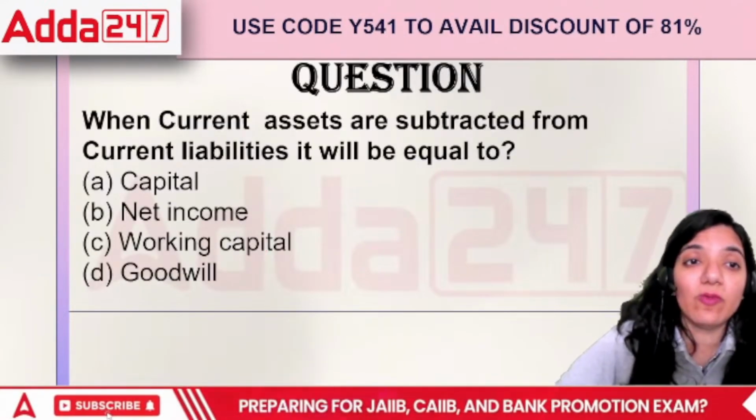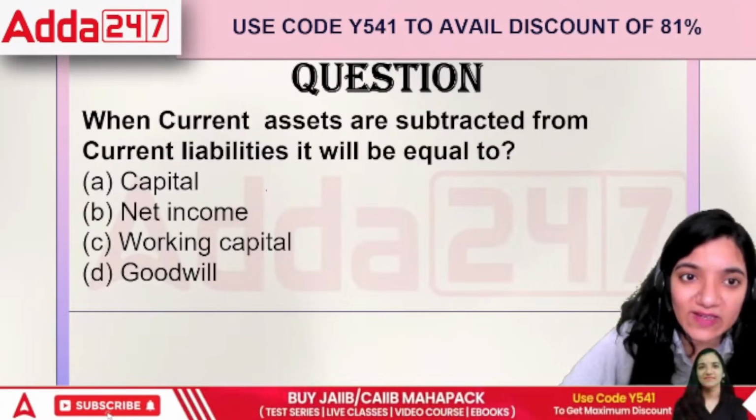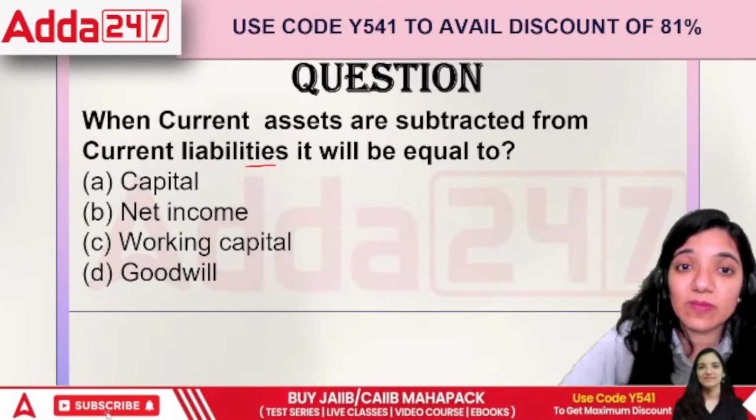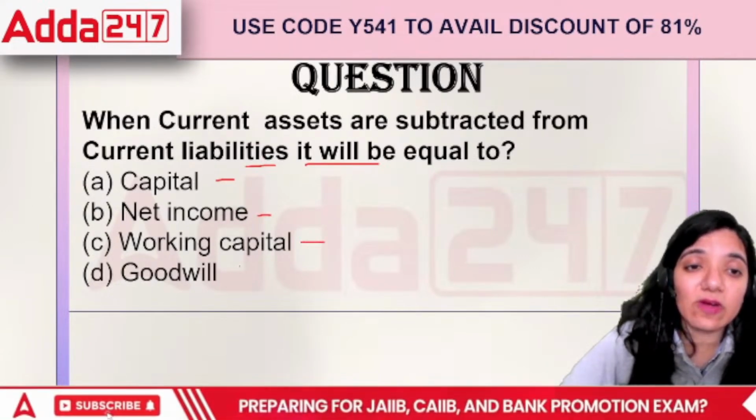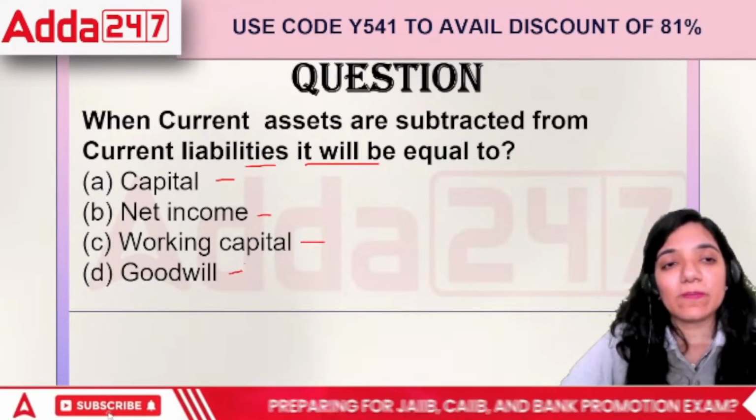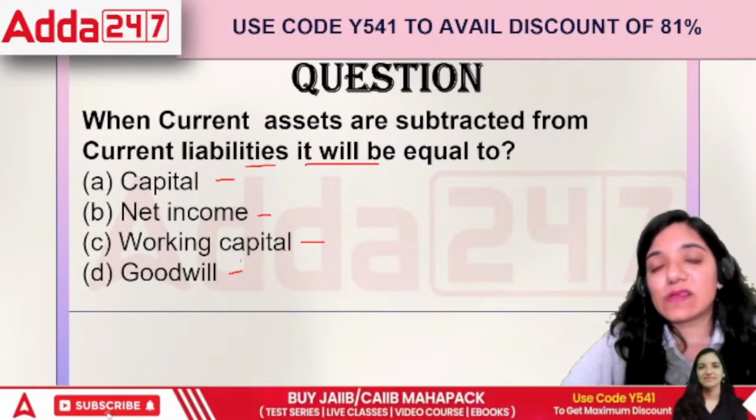Next question. When the current assets are subtracted from the current liabilities, it will be equal to capital, net income, working capital, or goodwill. When the current assets are subtracted.